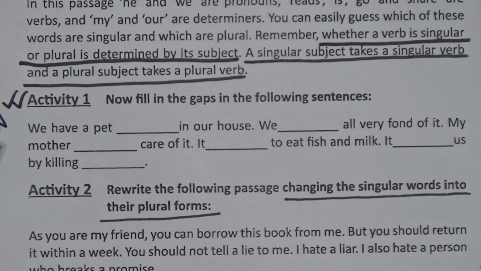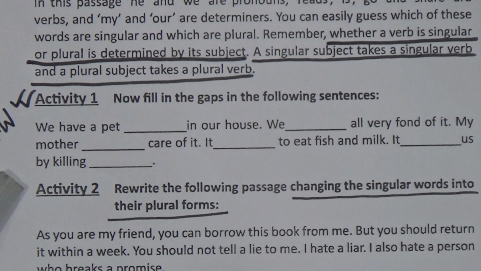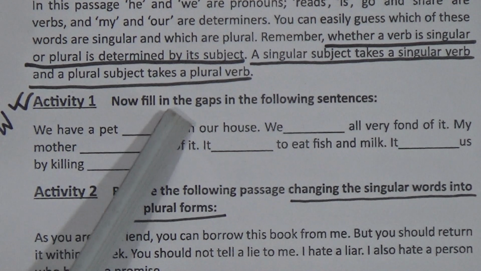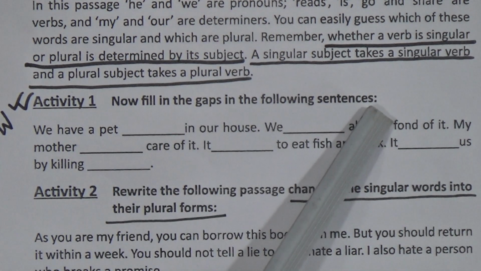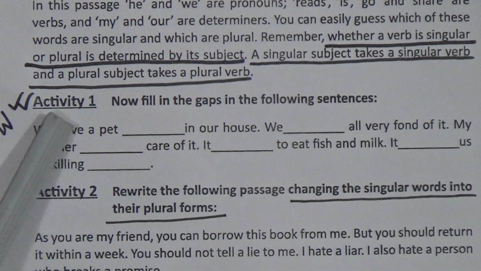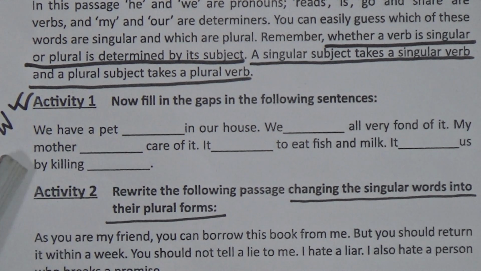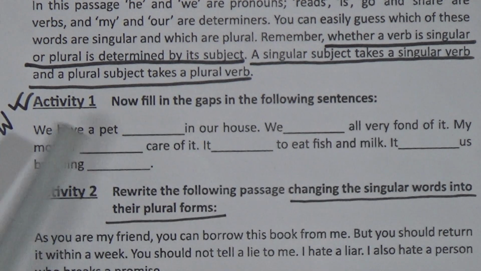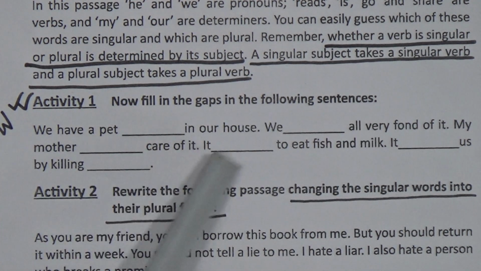Now there is an activity. In our live class we have solved this activity, and this will be your homework, activity number 1. Now fill in the gaps in the following sentences. I am telling again, activity 1 will be your homework. This is our homework number 1. We have a pet dash in our house.